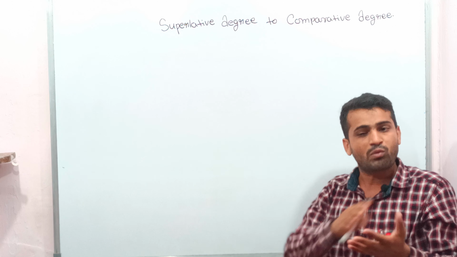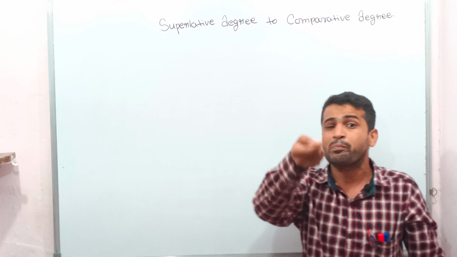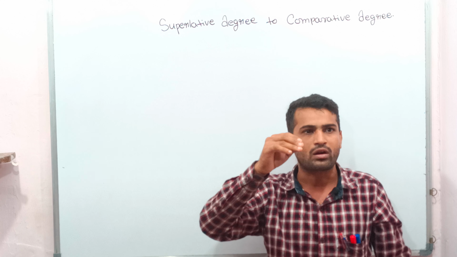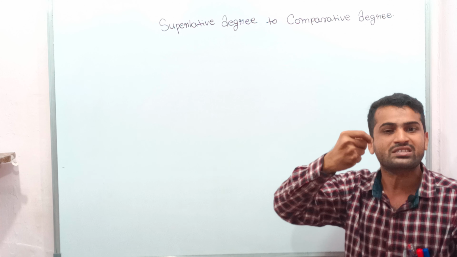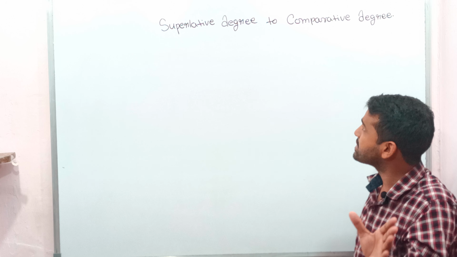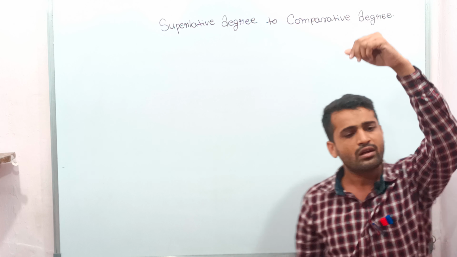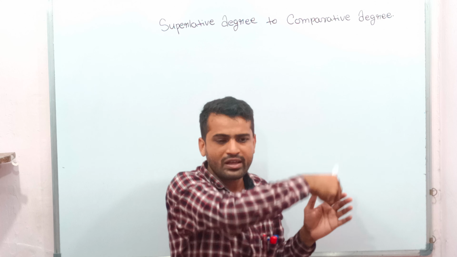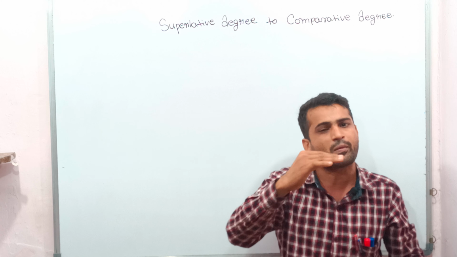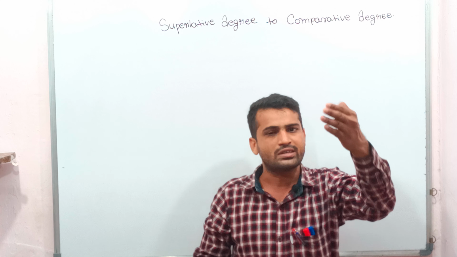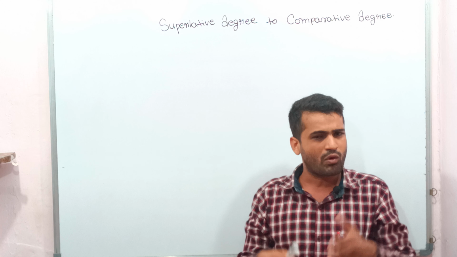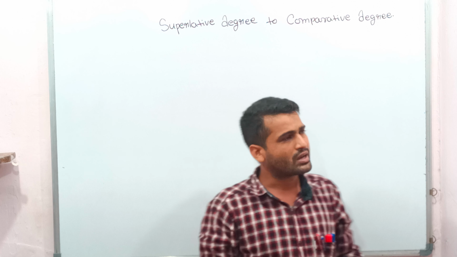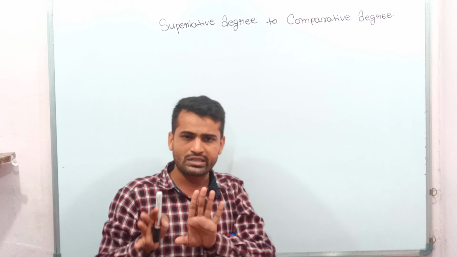Whoever is playing the main or most important role in the sentence will come in the superlative degree. And when we change into comparative degree, it means we are going to compare two or more things, plants, whatever we want to compare in the sentence.